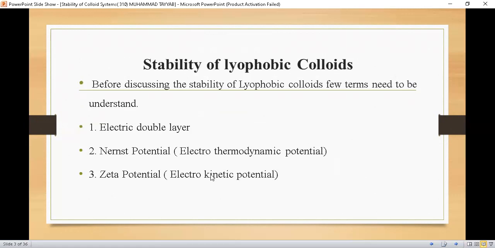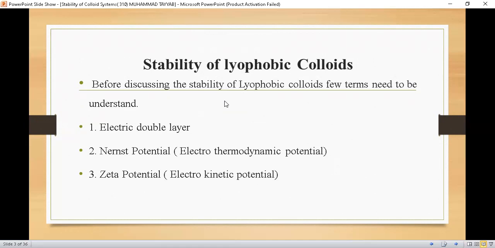Now students, let's start with the stability of lyophobic colloids. As we discussed, lyophobic colloids are those colloids in which there is no interaction between the continuous phase and the dispersed phase. So the stability of these systems is achieved by providing an electric charge on the surface of the particles.